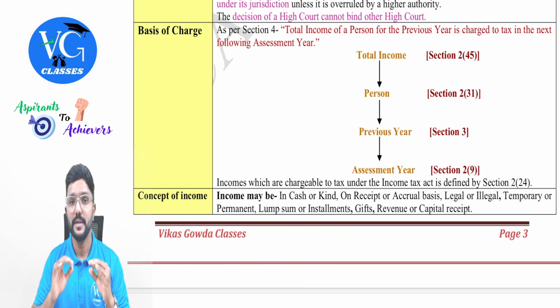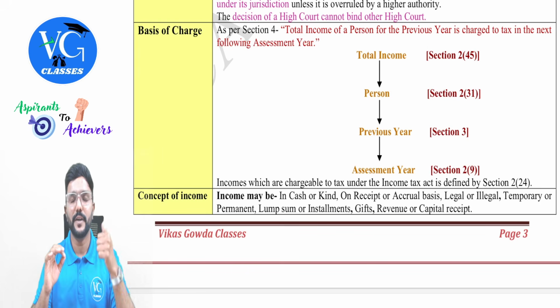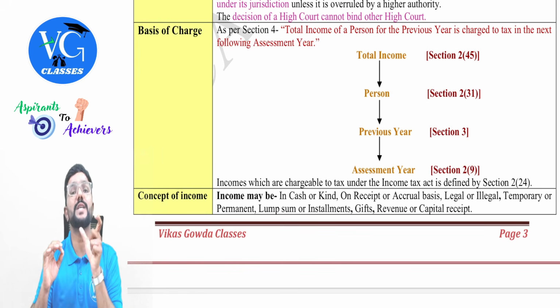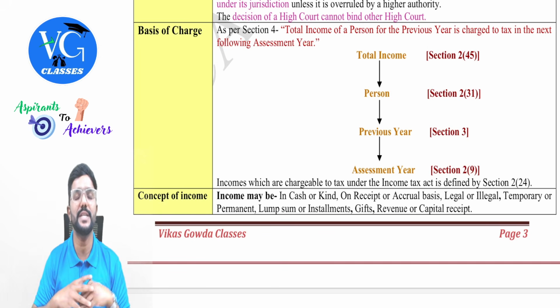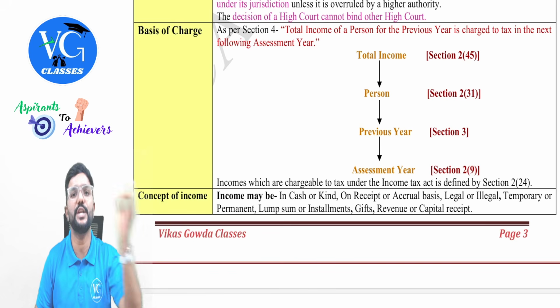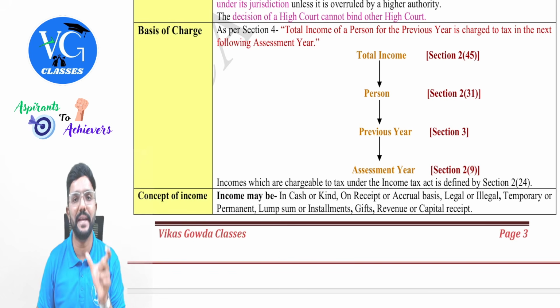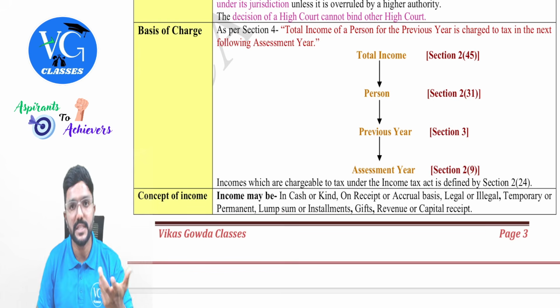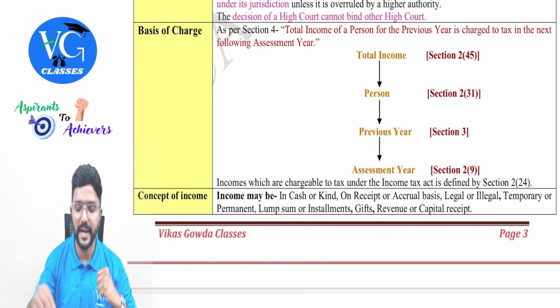Yes, I repeat, once we calculate the income under each head and give effect for clubbing and losses, we get gross total income. And from gross total income, we can claim various deductions under chapter 6A from section 80C to 80U. And after claiming deduction, whatever figure we derive is called total income. And assessee is supposed to pay tax on such total income as per the rate applicable to them. Yes, sir. But total income calculations and all we will be learning later, guys.